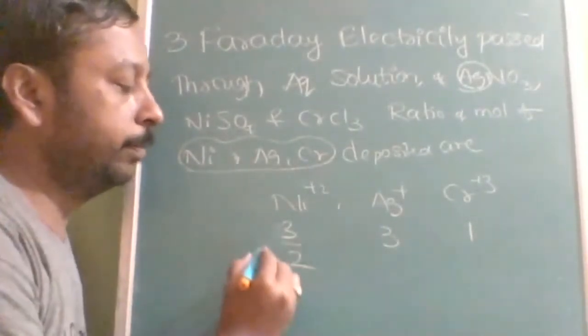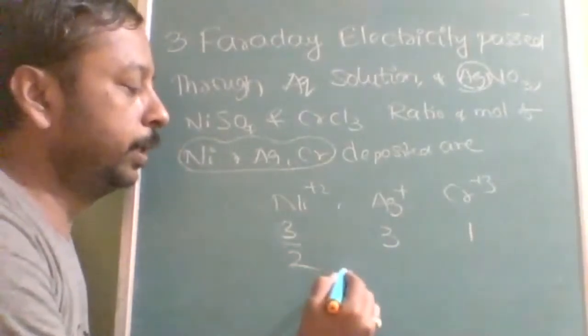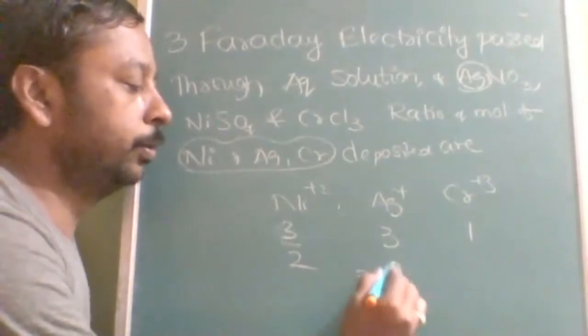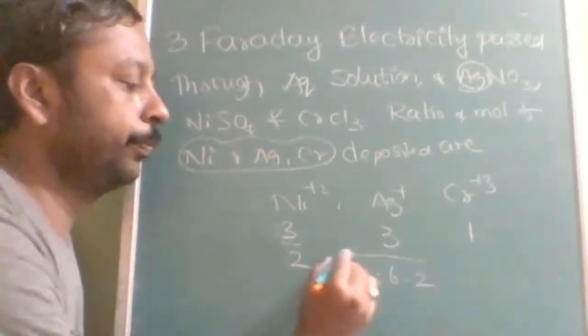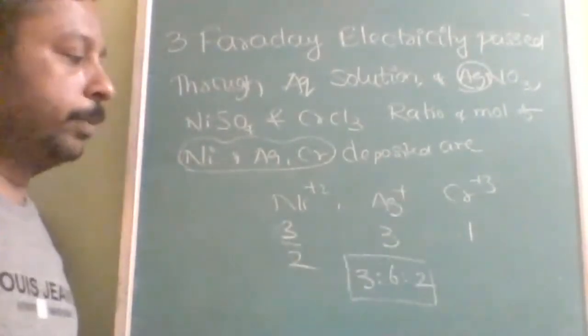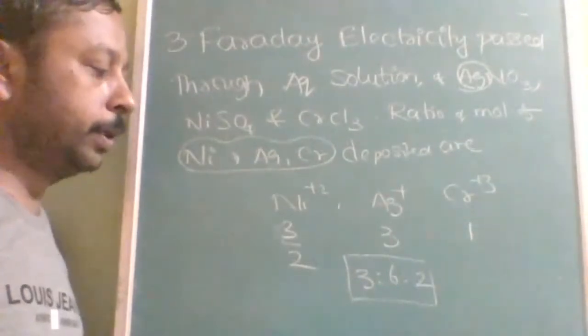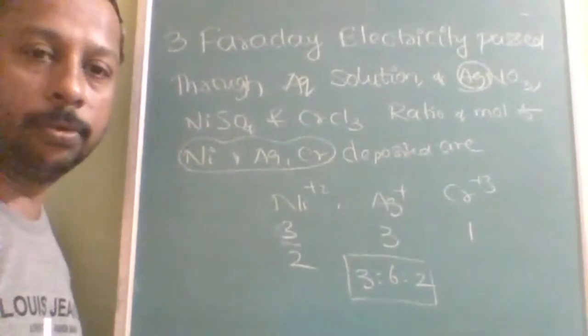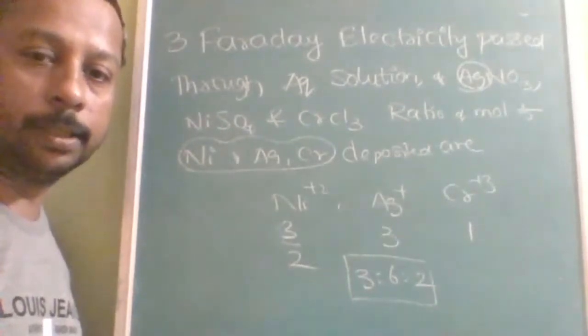On simplifying, multiplied by 2, the ratio is 3 : 6 : 2. Is that clear? Multiplied with 2, then 3 : 6 : 2. The answer is 3 : 6 : 2. Is that clear?